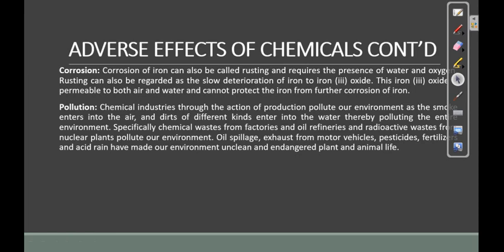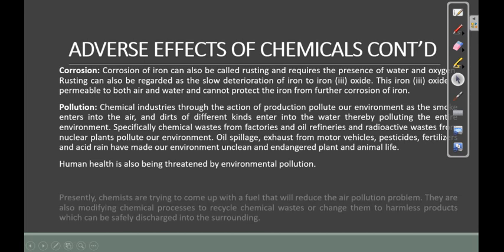Chemistry. Now some industries site their plants around water areas where some of the chemical waste is emptied into the water. Those chemical wastes emptied in water are endangering aquatic lives, and also due to the nature of fuel produced and oil in the automobiles, some of these things produce a lot of smoke, which pollutes the environment, and they are also harmful to human health. Human health is also threatened by environmental pollution.